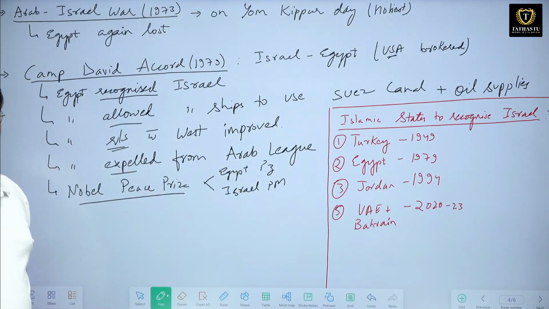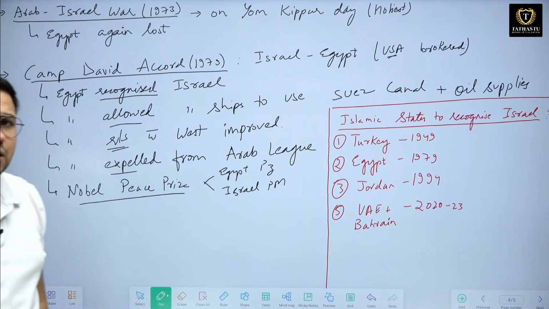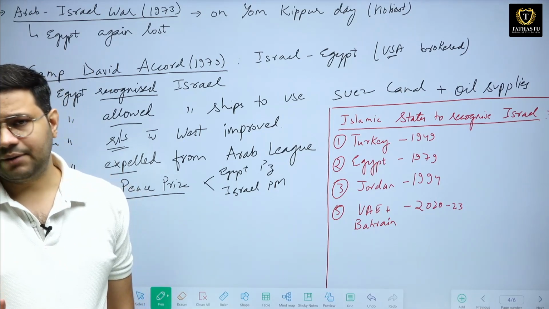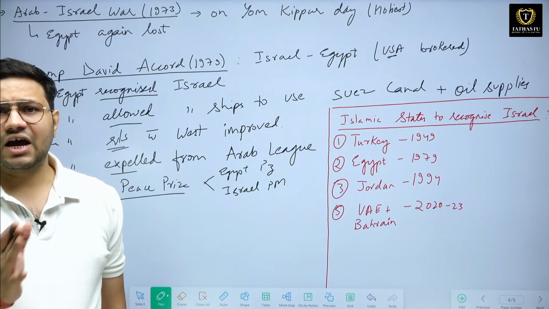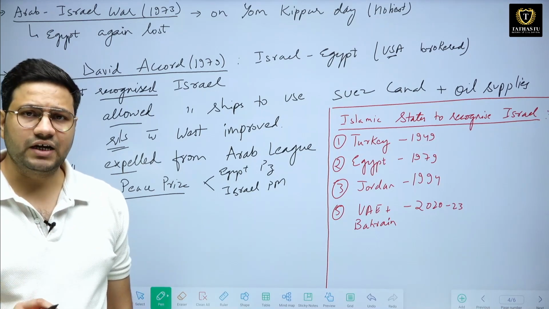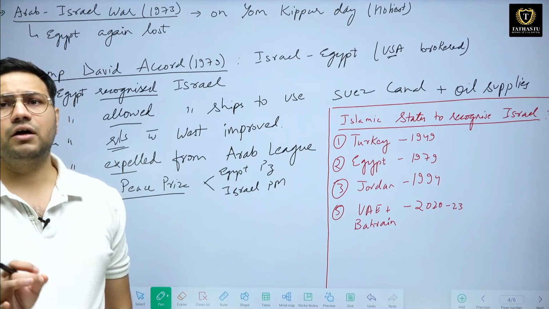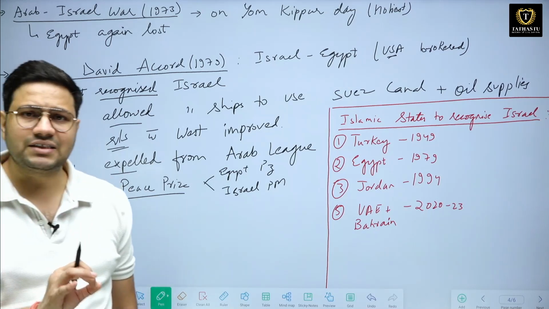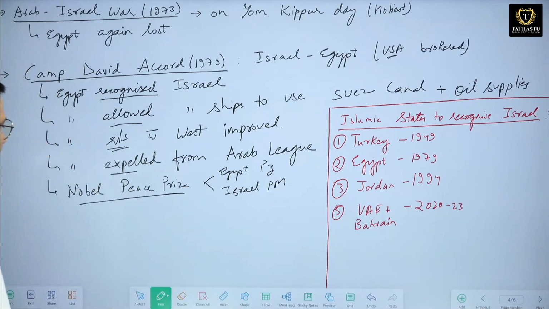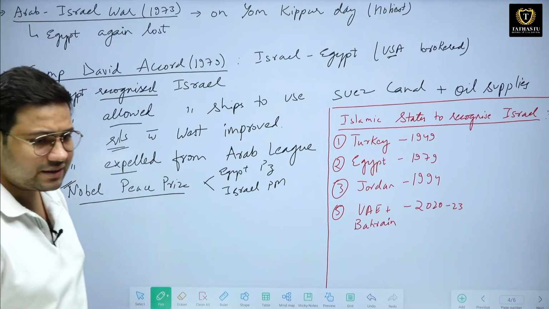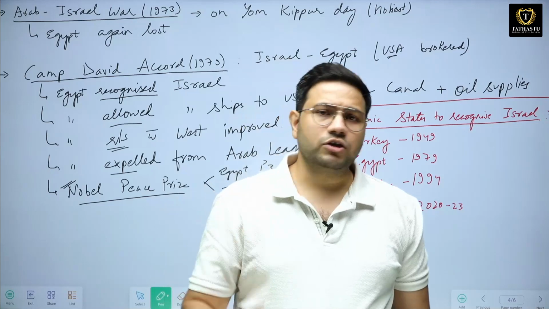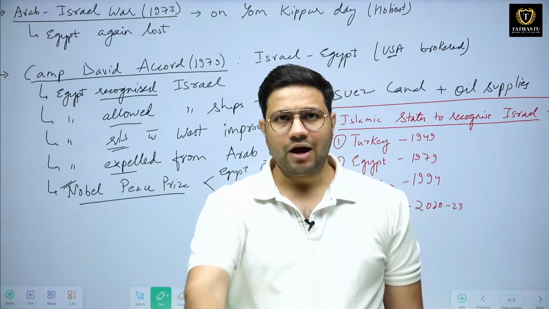But unfortunately, Egypt was expelled from the Arab League because none other than Egypt, none of the Arab countries had signed any kind of peace treaty with Israel. They did not even recognize Israel as a state. They were recognizing only Palestine as a state. Next, the Nobel Peace Prize was given to the Egyptian president and the Israeli Prime Minister for signing this particular accord. Okay, I hope this is clear.